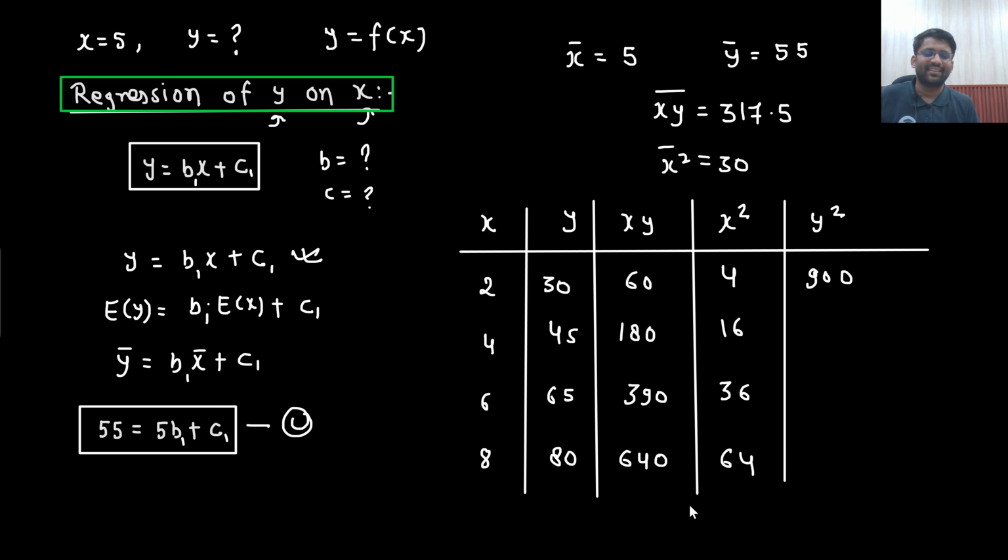Yeah, so 900, then 45 square will be 2025, then 65 square will be 4225, and 80 square will be 6400, plus 900, plus 2025.